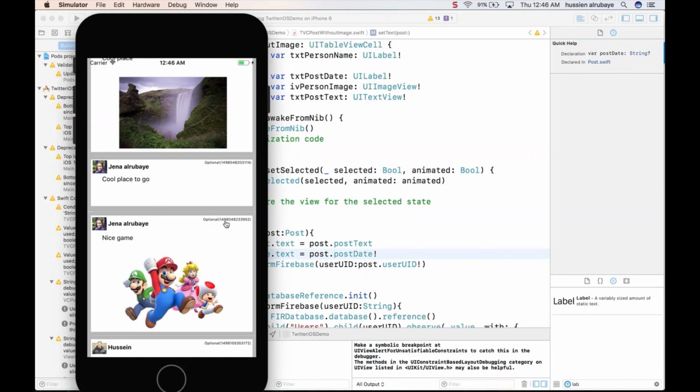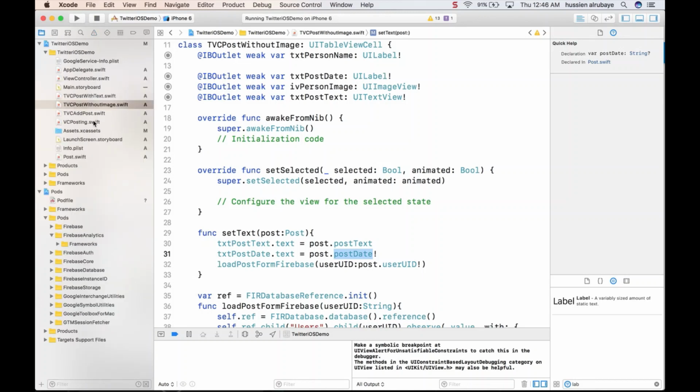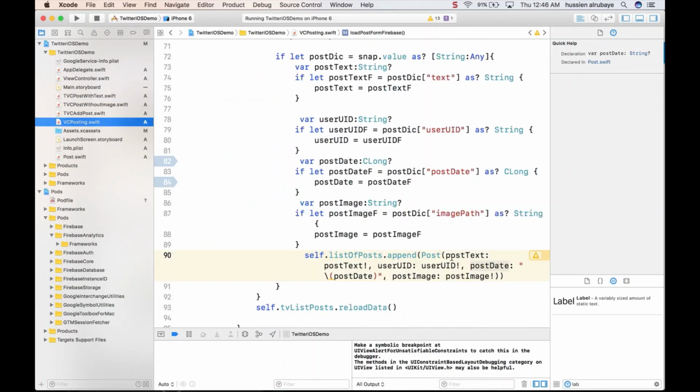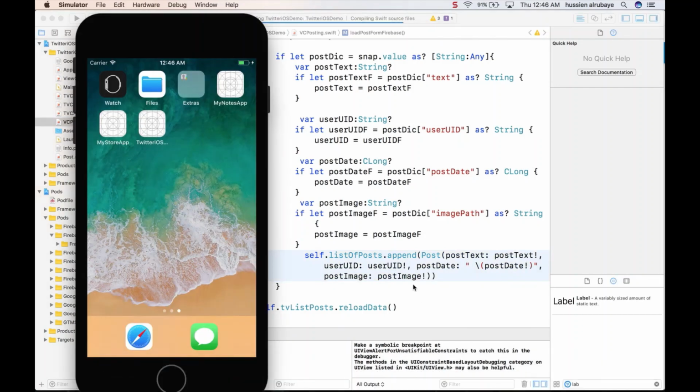But you see now that it showed the word optional before the date. And you know why? Because the post date is just some long integer, so when you read it, you need to convert it. So for that reason, when it read this one in the post date and passed it to the image, it passed it as the long integer, so it made that optional for you. So just add this sign after it and the problem should be fixed.